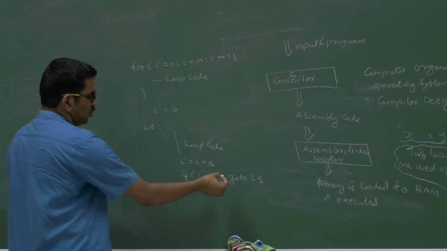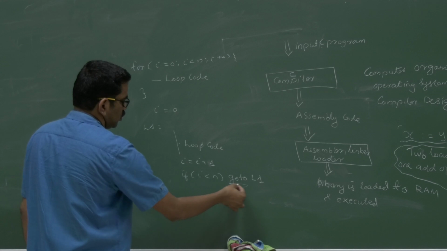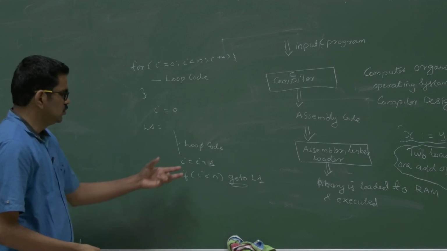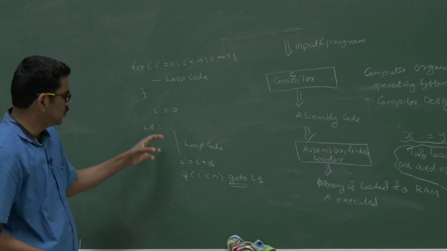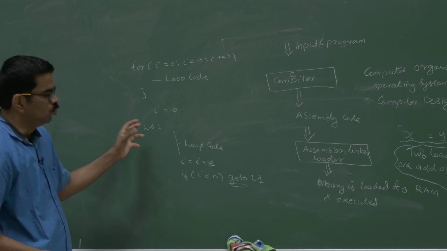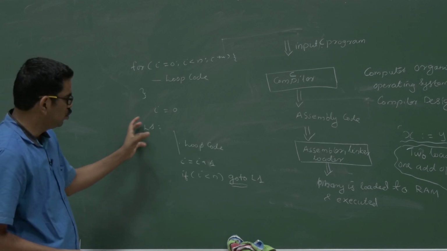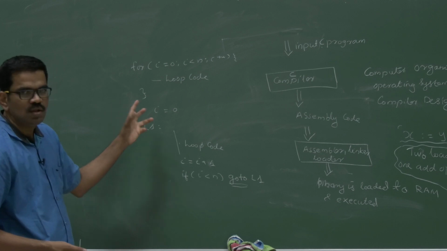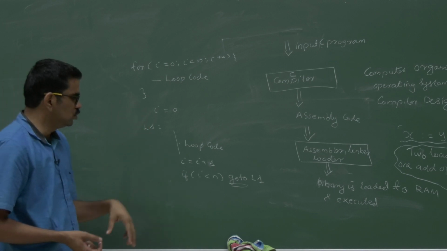Possibly in C also, goto is a keyword and you can put labels. This is the typical way a loop looks in machine code. You cannot have a single instruction that does the loop.